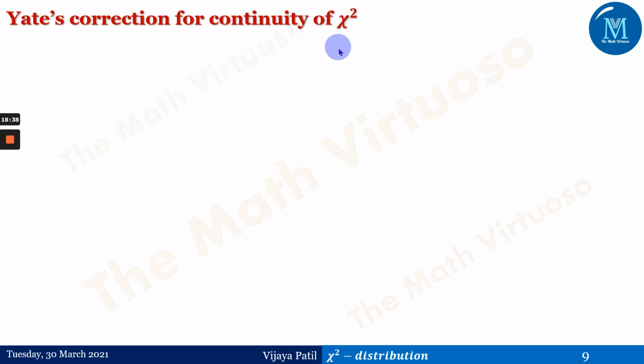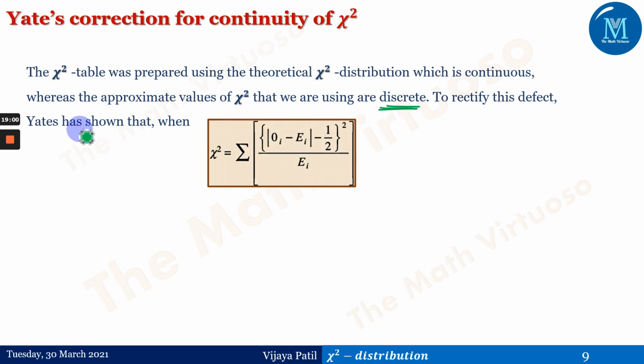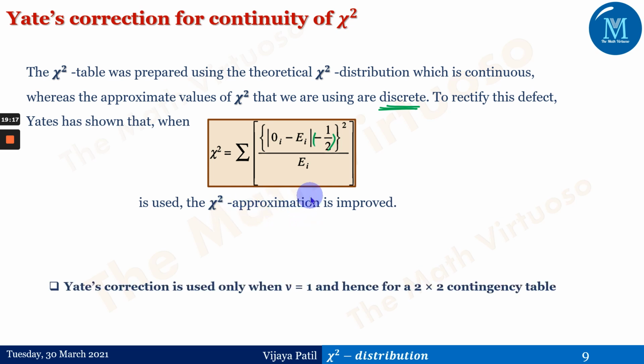So Yates correction for the continuity of chi-square. The chi-square table was prepared using the theoretical chi-square distribution, which is continuous, whereas the approximate values of chi-square that we are using are discrete. To rectify this defect, Yates has given the correction. It's almost on the same line, that is summation of (OI minus EI) whole square upon EI, but with the correction of minus 1 by 2, and this is used when the chi-square approximation is improved.